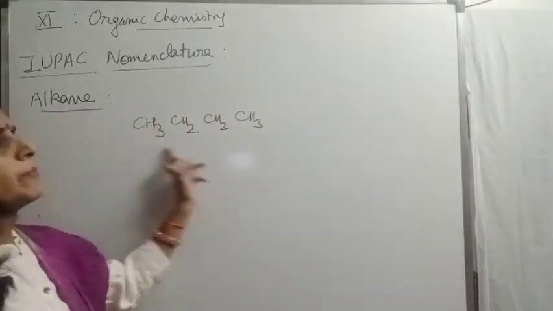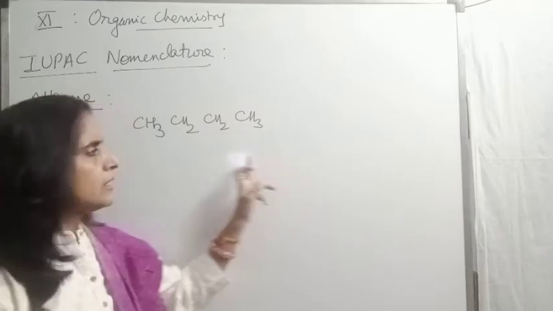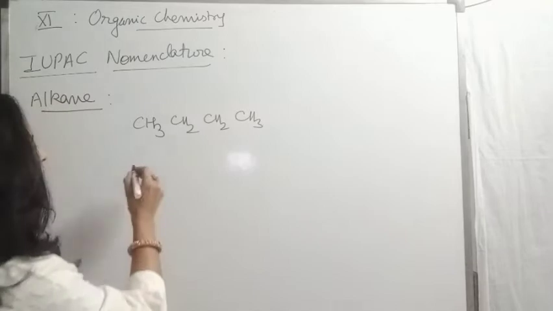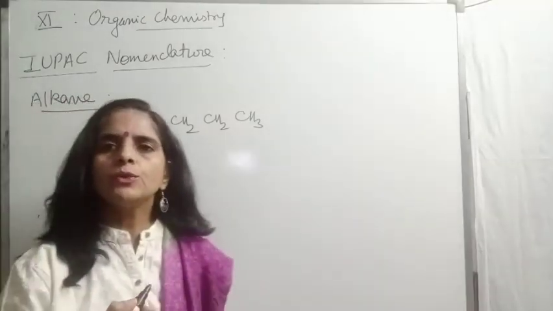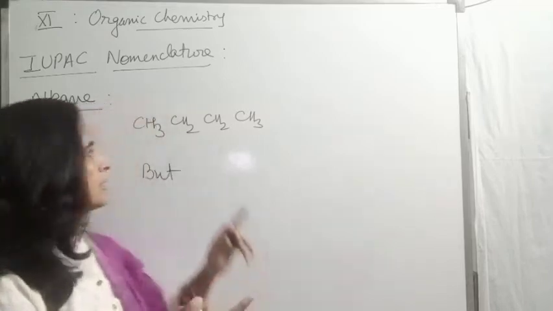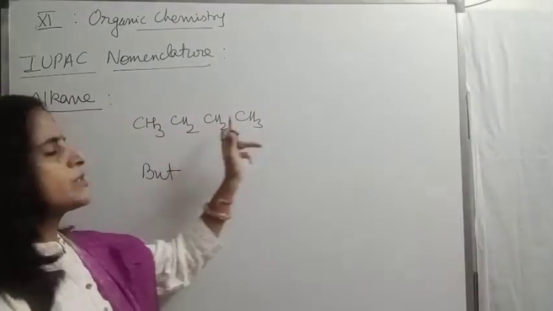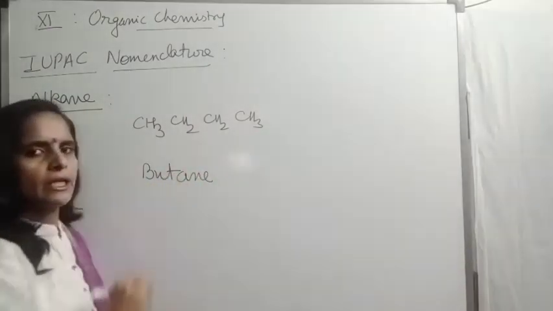Like here, this is a simple straight chain. So there is no meaning of side chain here. No side chain is present. And total carbon, 4 carbon are there. Word root for 4 carbon is but. After word root, we use primary suffix, that is ane or ine. If all single bonds are there, we use ane. So the name of this compound is butane.